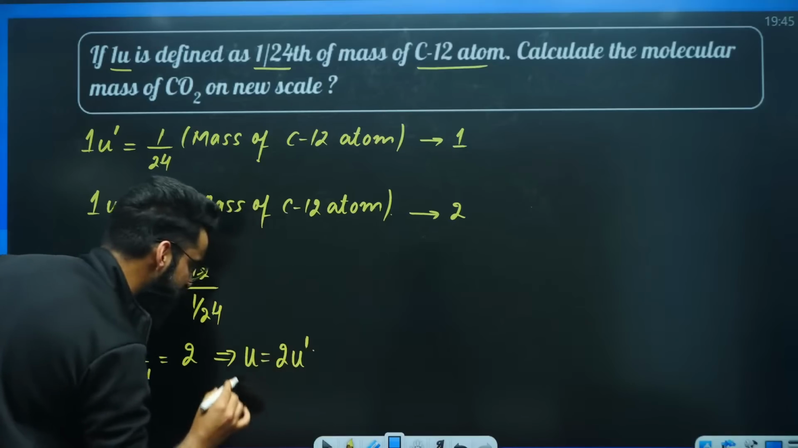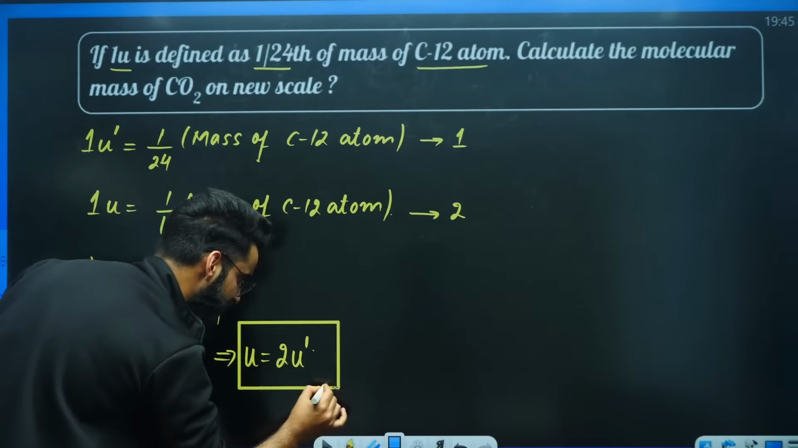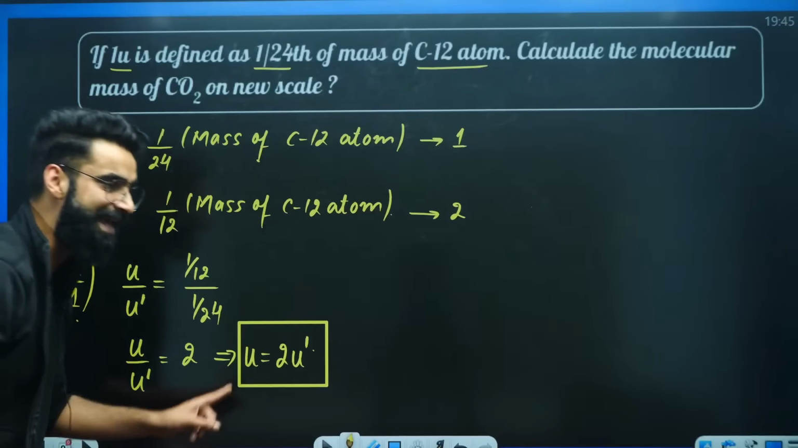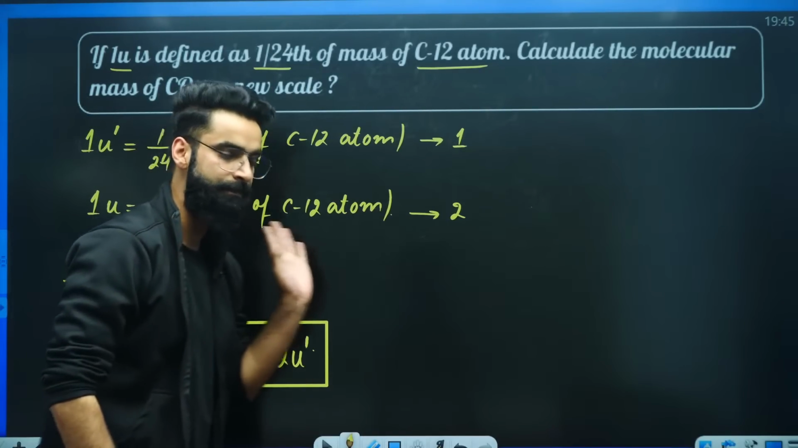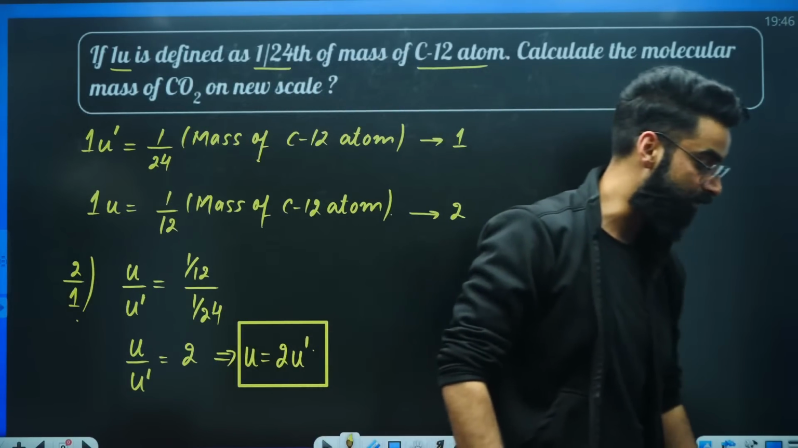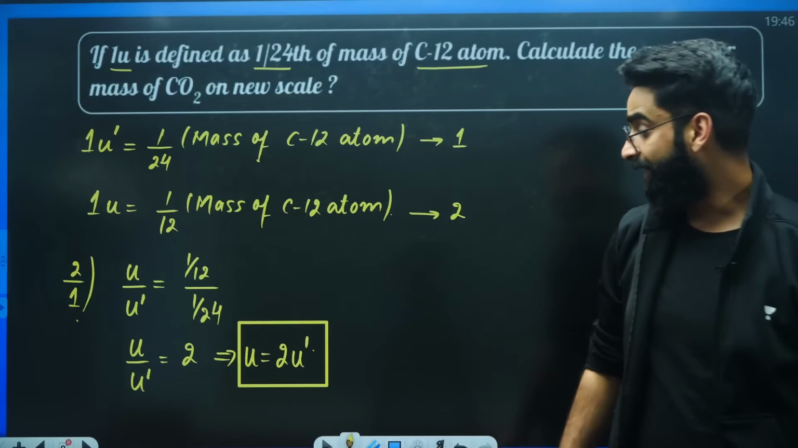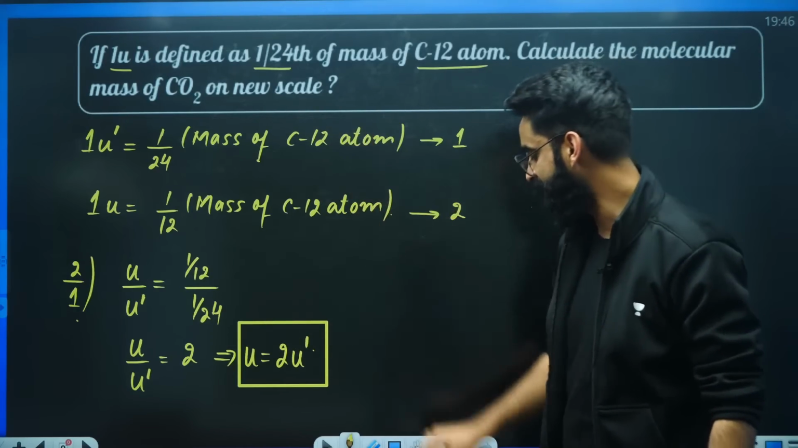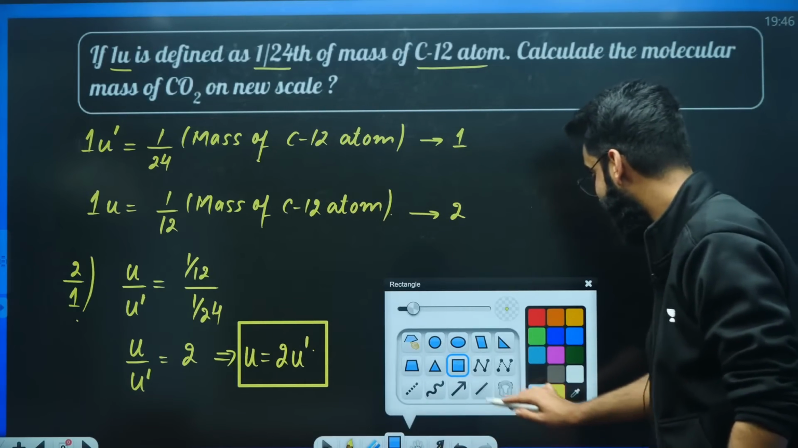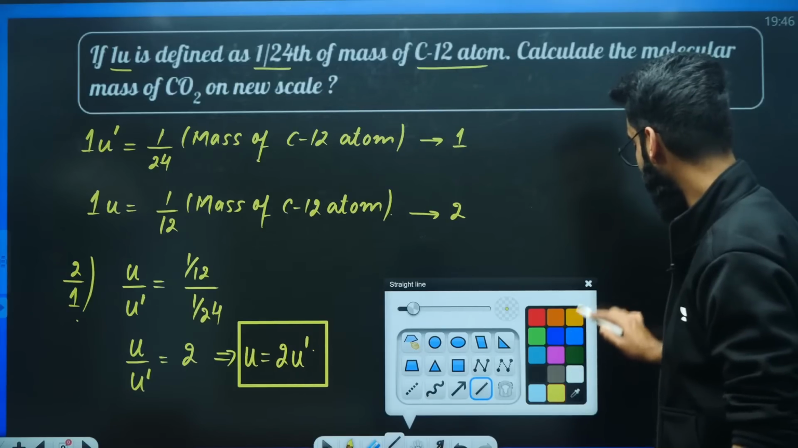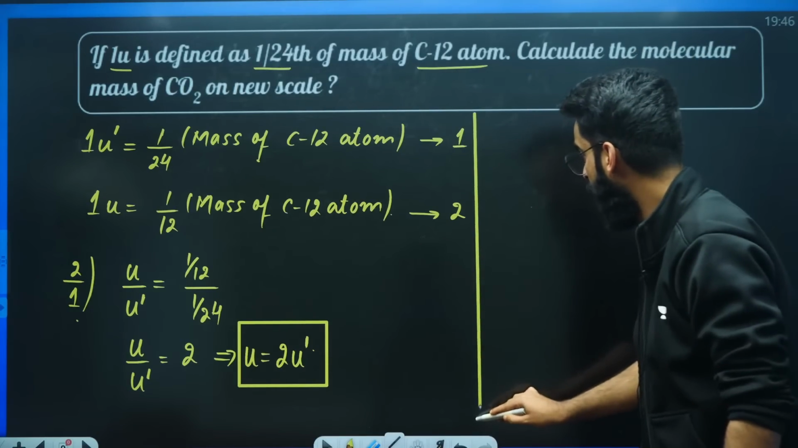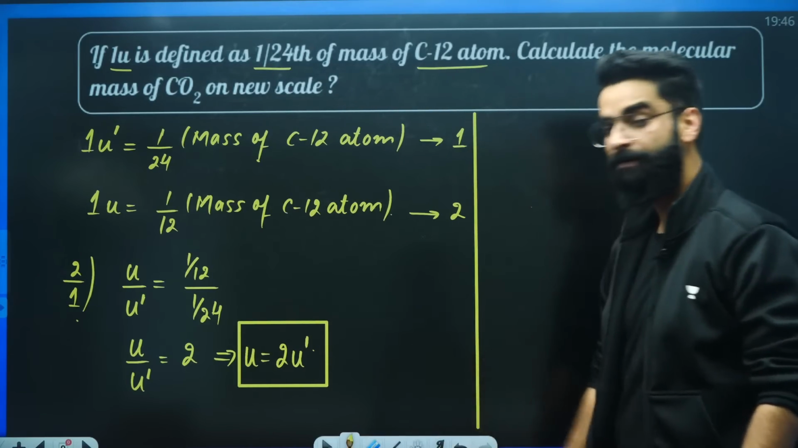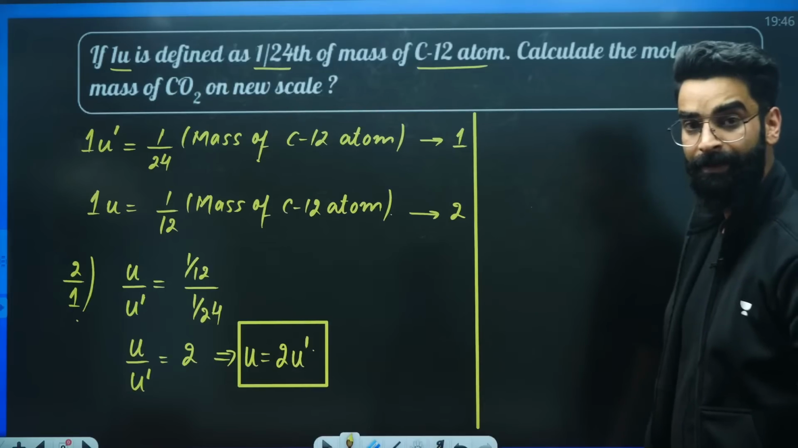Do remember, whenever you see this sort of question, this is the first step which you'll always do: get the relation between U and U dash by just dividing these equations. After getting the relation between U and U dash, what next, my dear students? Have a look.